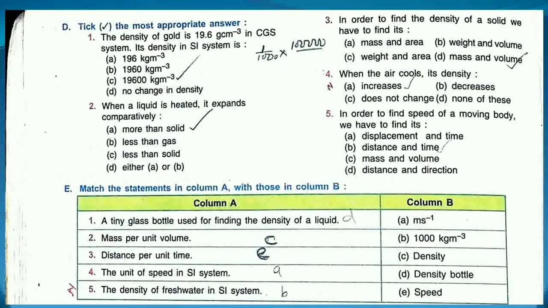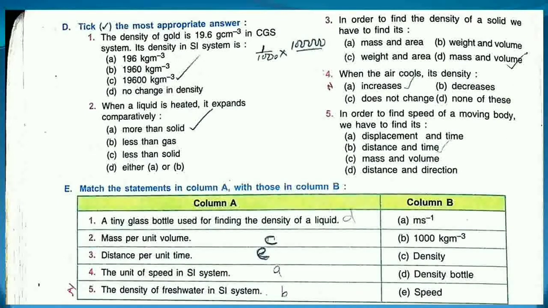Okay, that means as the temperature decreases, the density increases. Okay, next one, fifth one is, in order to find speed of a moving body, we have to find the distance and the time, because speed is the ratio of distance and time. So answer B will be correct.